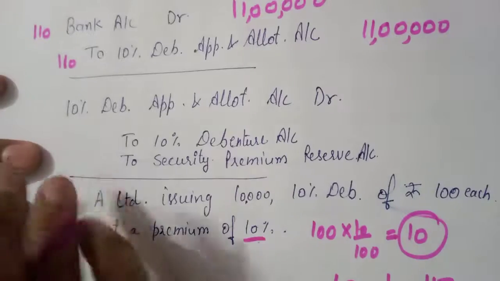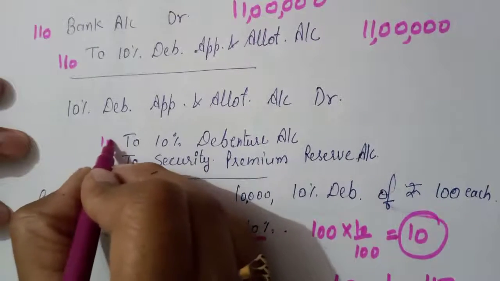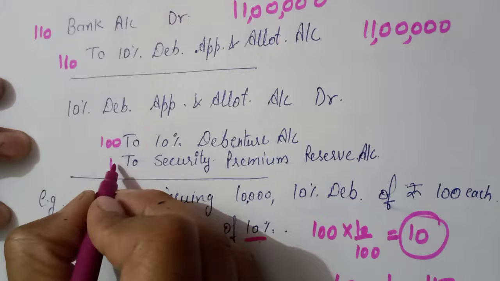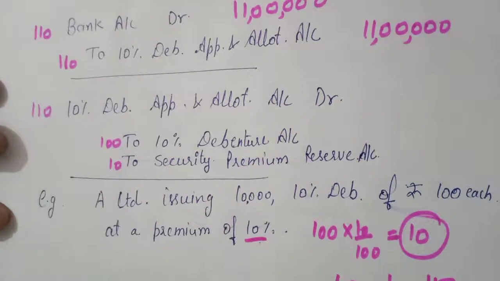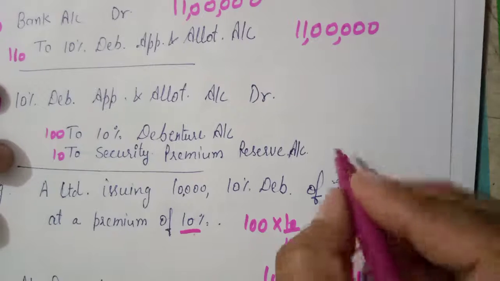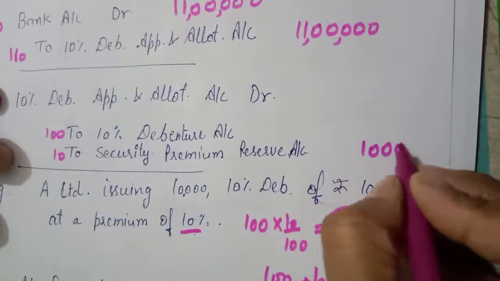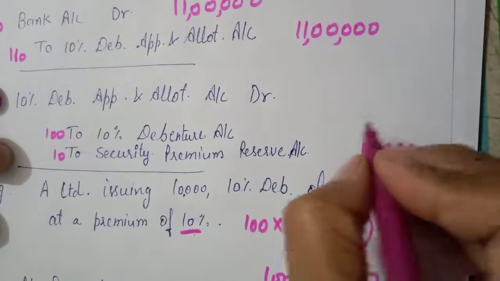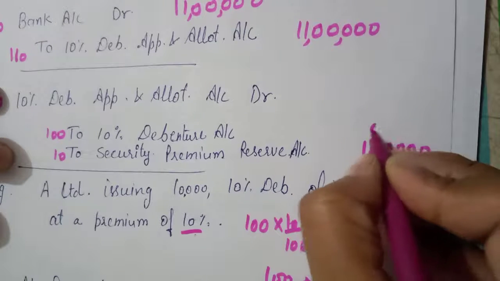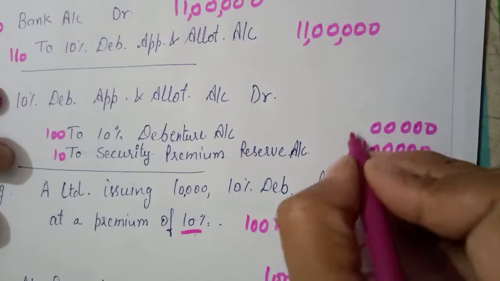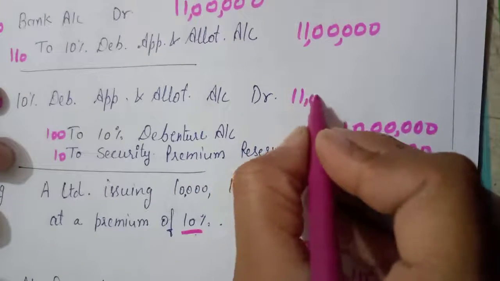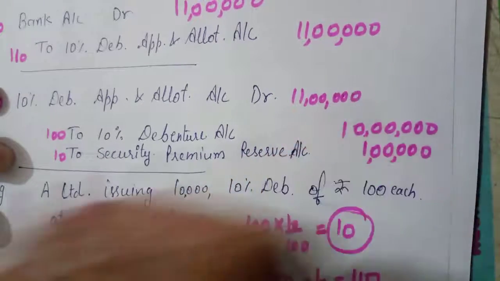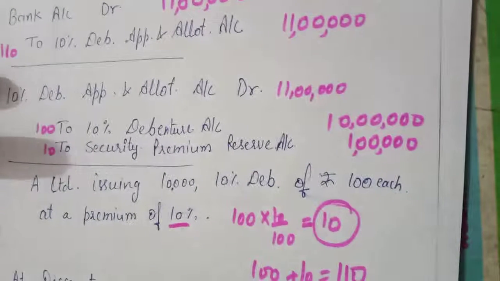And here you will record, as the debenture is 100, the premium is 10 and the total is 110. So here you will write 1 lakh premium, then 10 lakh, and here will be 11 lakh. This is debenture issue at premium.